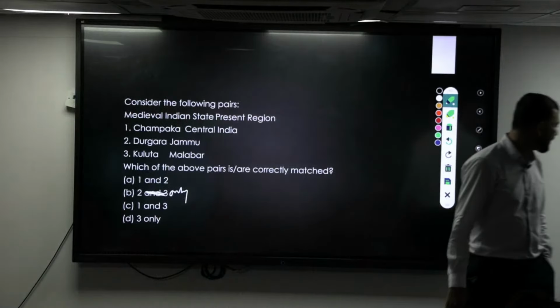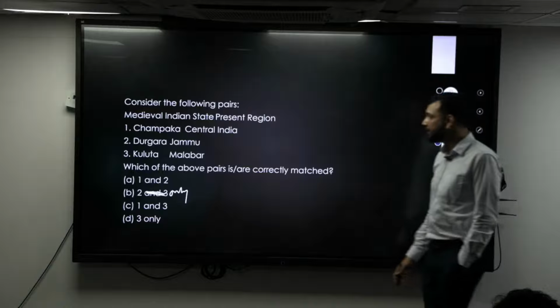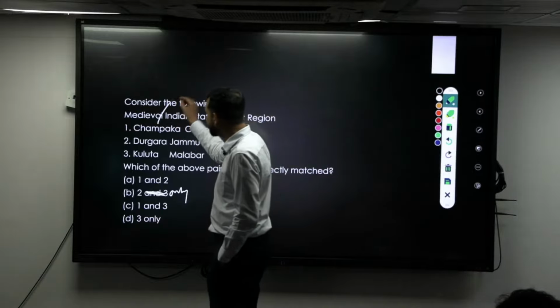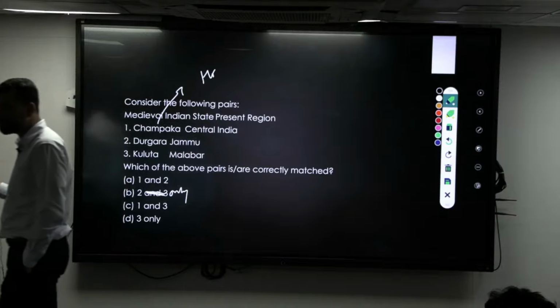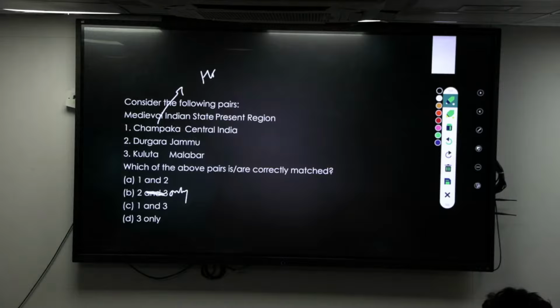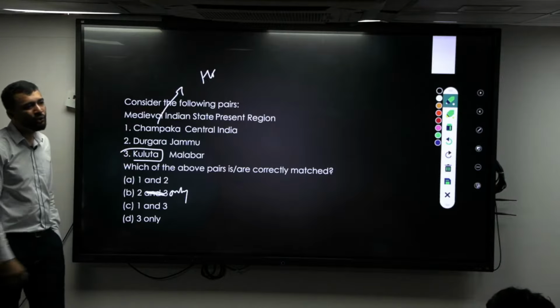Here, Champa region, Champu region, Chambi region. What is that? Okay, sorry. So this is basically in the Chambi Valley region of Himachal Pradesh. Okay. So that is Champaka, the name it was known by. Second, basically Kuluta. It is the Kullu region.